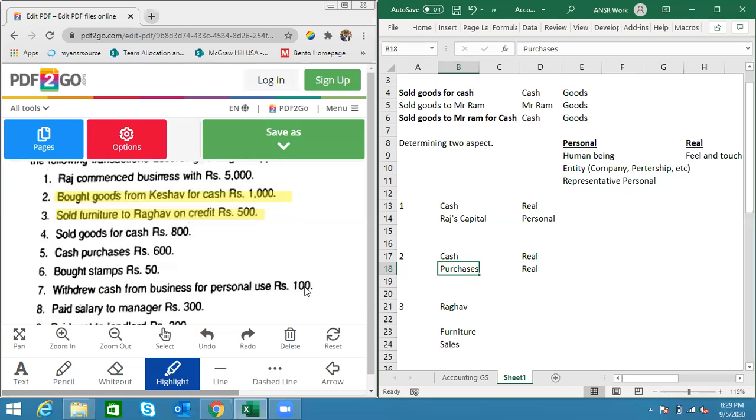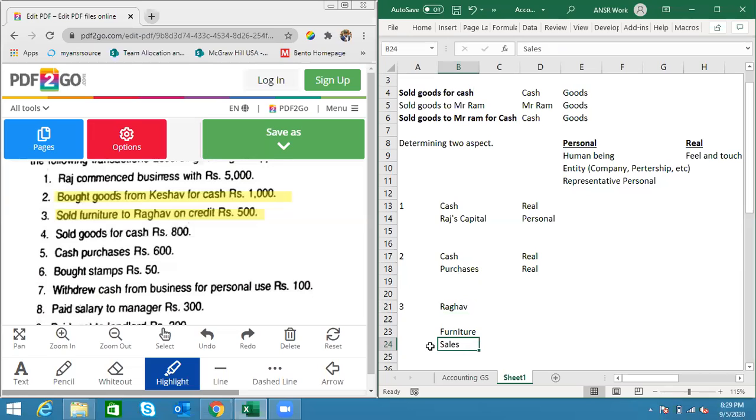So here, let me come to this example very quickly. Sold furniture to Raghav on credit, 500 rupees. Now we have already determined Raghav is definitely an account. Then we are competing in between furniture and sales.